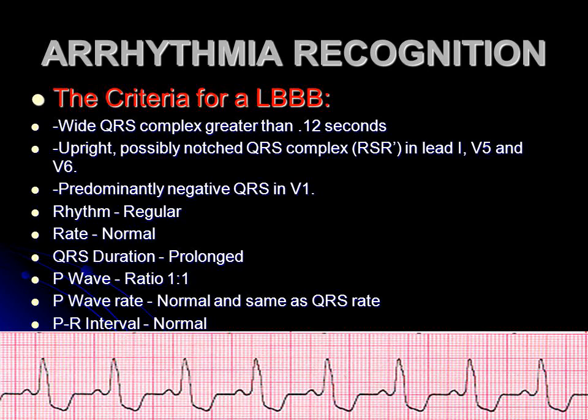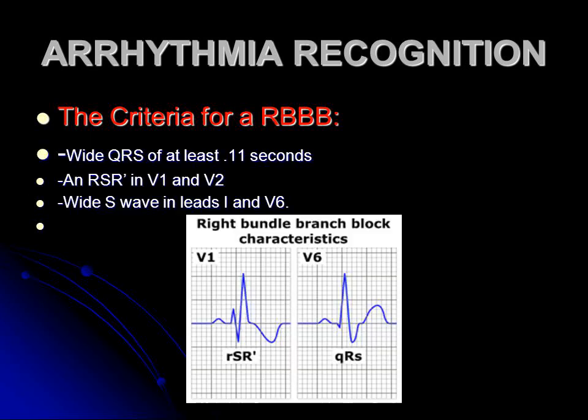The criteria for an LBBB. Wide QRS complex greater than 0.12 seconds. Upright, possibly notched QRS complex, RSR, in lead I, V5 and V6. Predominantly negative QRS in V1. Rhythm, regular. Rate, normal. QRS duration, prolonged. P wave ratio, 1:1. P wave rate, normal and same as QRS rate. PR interval, normal.